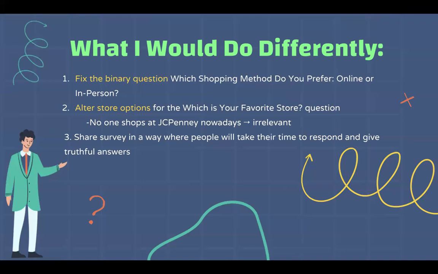I know that our survey had over 100 questions for us to respond to, so I understand why people did not want to take the time to respond to my survey questions truthfully. So ideally, I wouldn't ask as many questions as we had to for our class survey questions. And hopefully that would make a big difference in the results of our data.